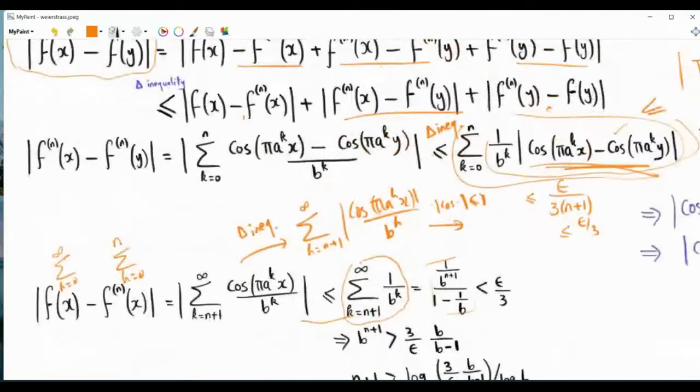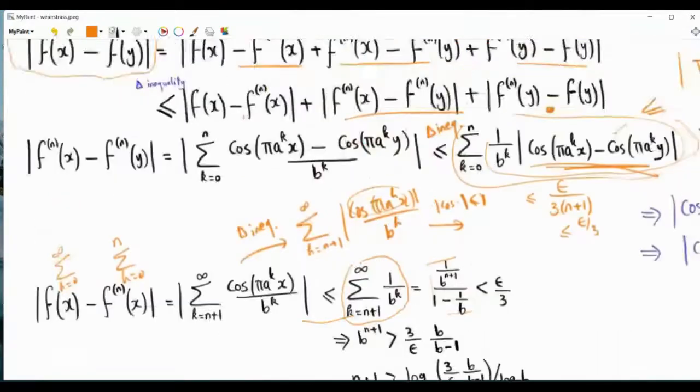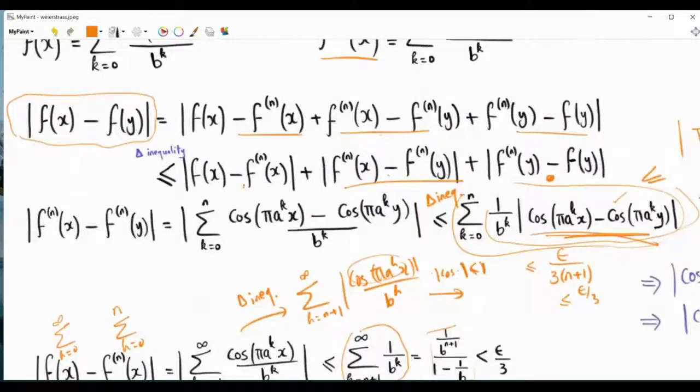Note that manipulating this term can be done similarly. As you can see from here, the dependence on x actually disappears because in this upper bounding step, we take cosine of a to the k x, and it is upper bounded by 1. So when we do this upper bounding, basically the parameter a will disappear and also x will disappear. So replacing x by y will not change the argument that is here. Okay. So now each of those terms can be made less than epsilon over 3.